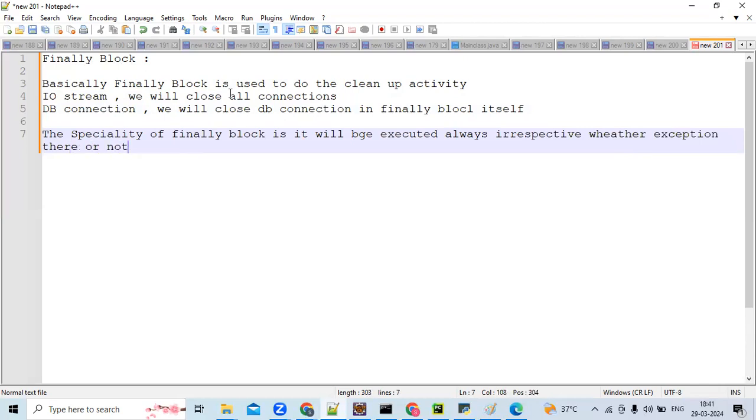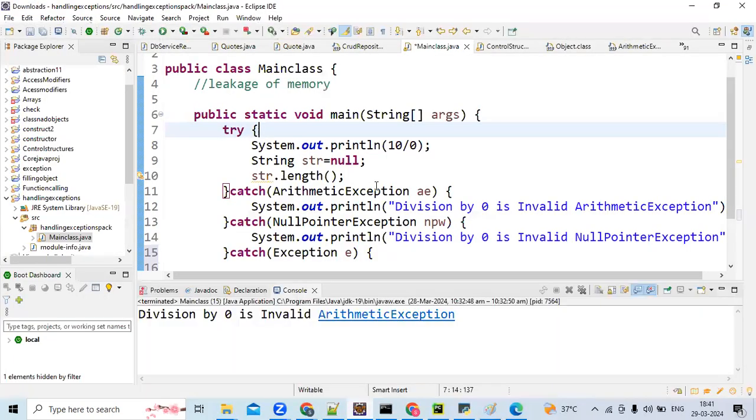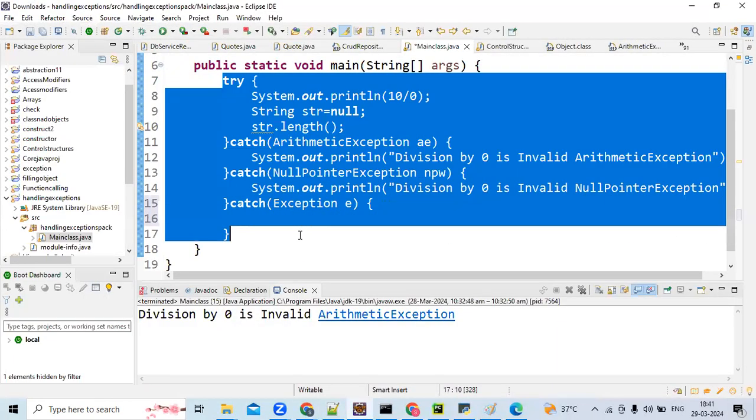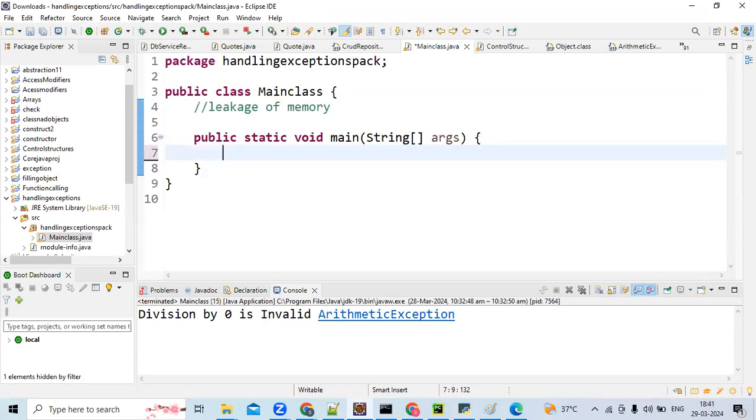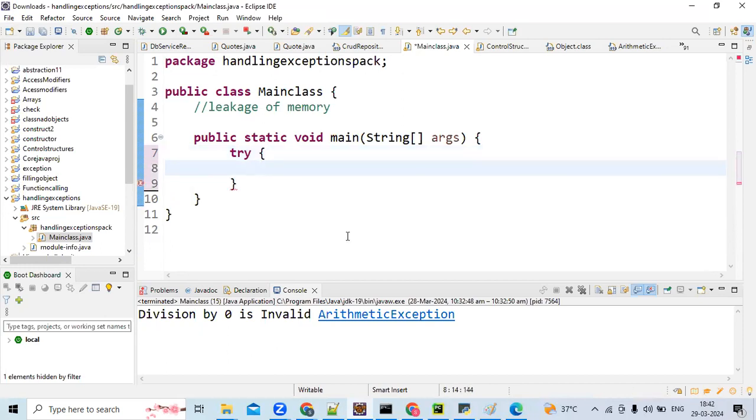That means it will be executed all the time. So let me show you with some examples. The examples will clear your understanding and improve your understanding level.